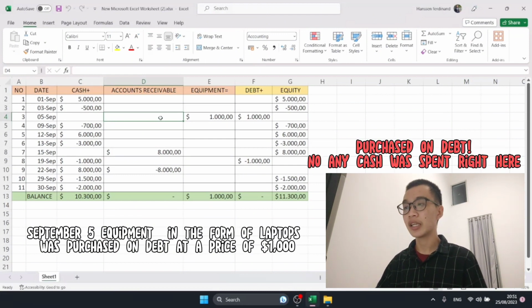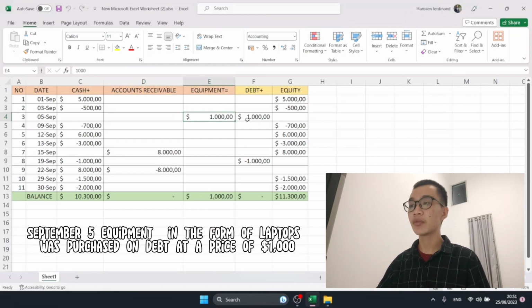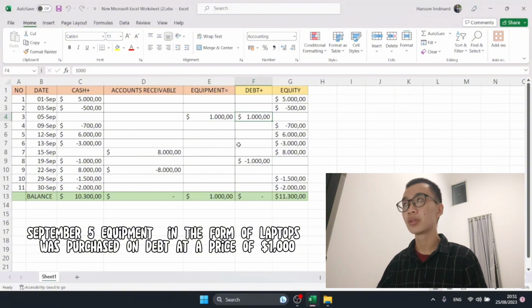Ini adalah artinya kita membeli laptop baru tapi kita ngutang ya. So if we have a new debt, we don't use our cash yet, but we already get our laptop. So that means we have our new equipment for $1,000 and then we have our new debt ya. Kita punya utang baru sebanyak $1,000.